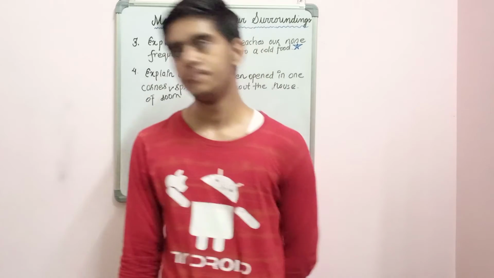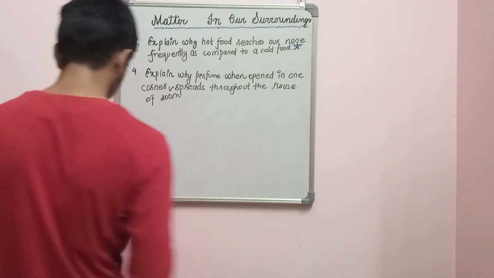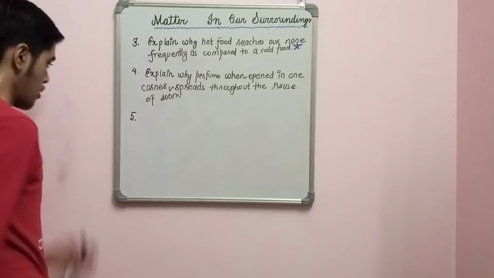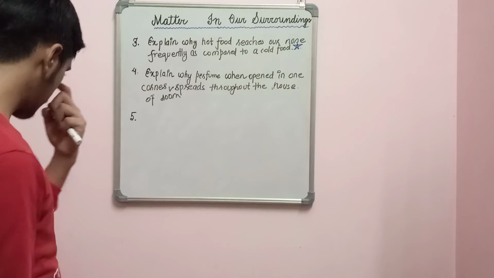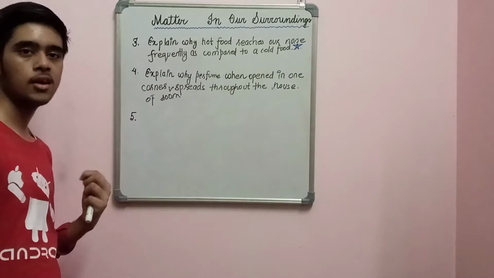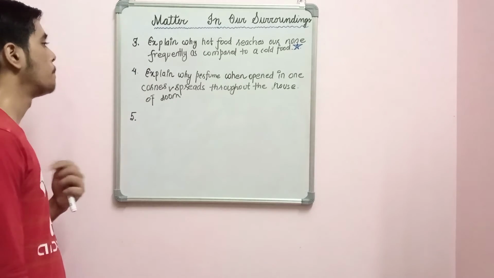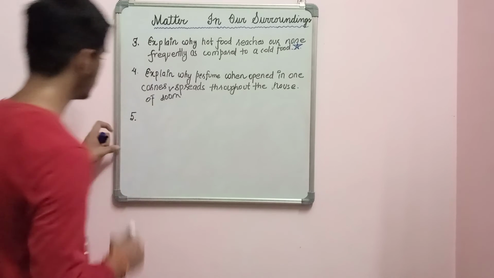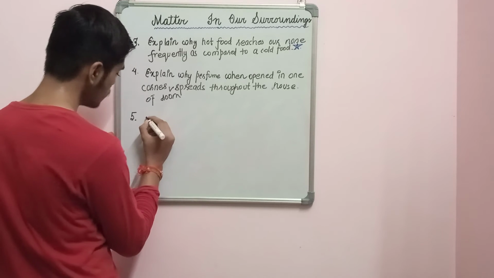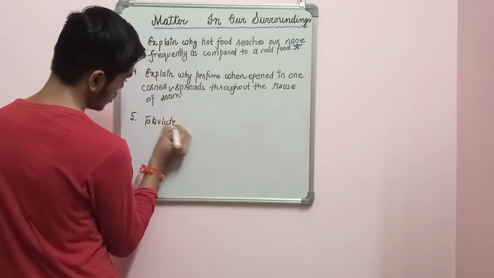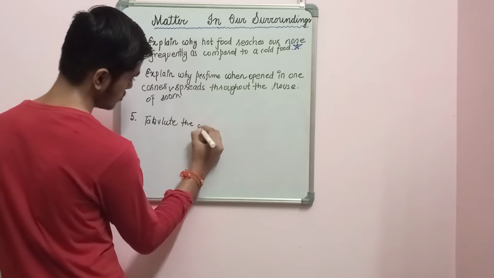Okay, so this was also a real life experience. Next, fifth question: tabulate the difference between osmosis and diffusion.